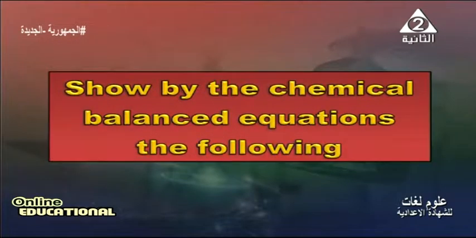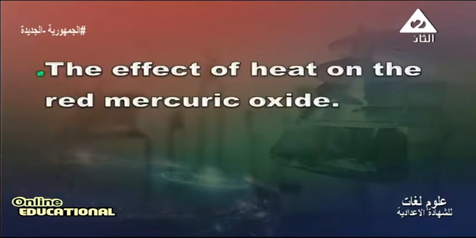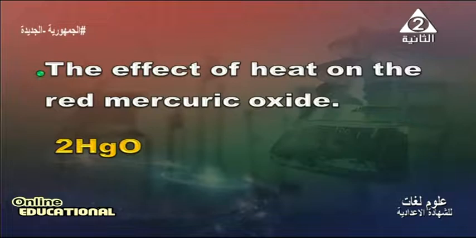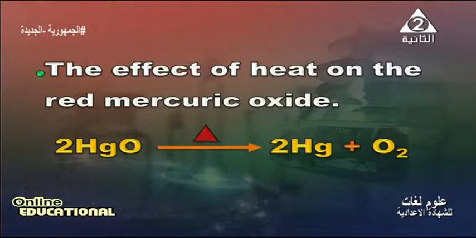Another question: show by the chemical balanced equation the following. The effect of heat on the red mercuric oxide: 2HgO, mercuric oxide, is red. When we heat mercuric oxide, it will give Hg plus O2. Hg is mercury with silver color, and oxygen evolves from the tube.